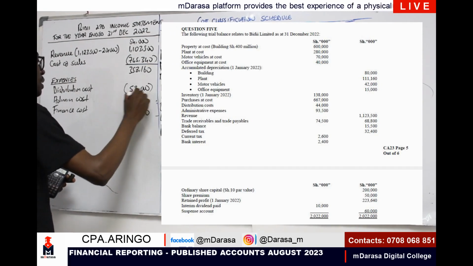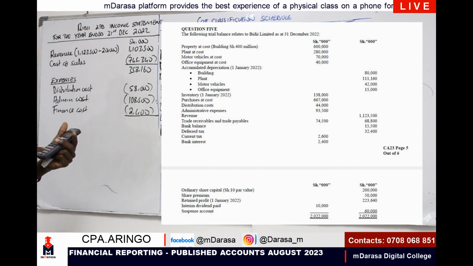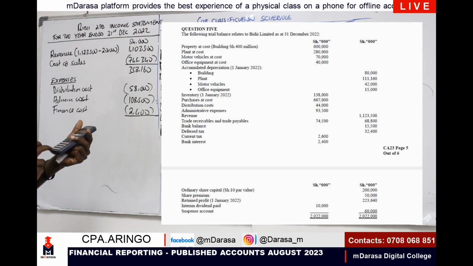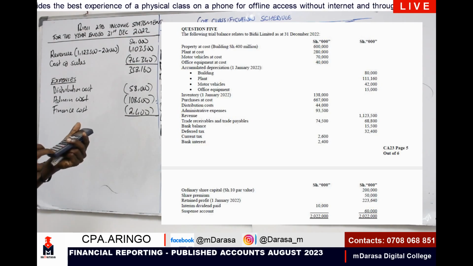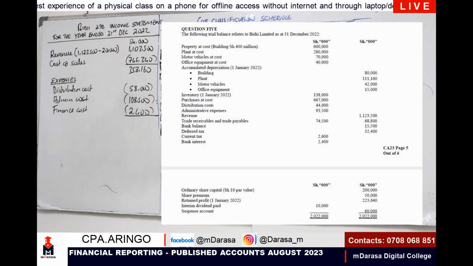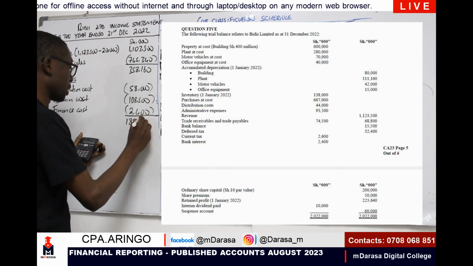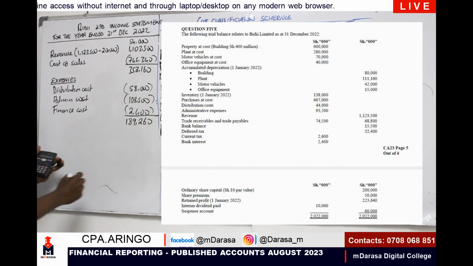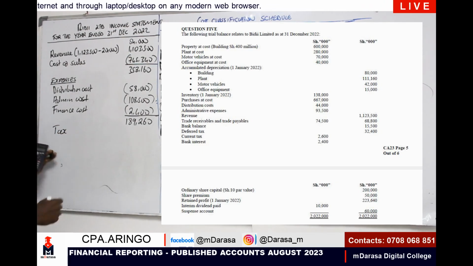So at the end of the day, this is what you are going to deduct: minus 58,000, minus 108,500, minus 2,400 to give us a value of 189,260. We less our tax, the corporation tax.